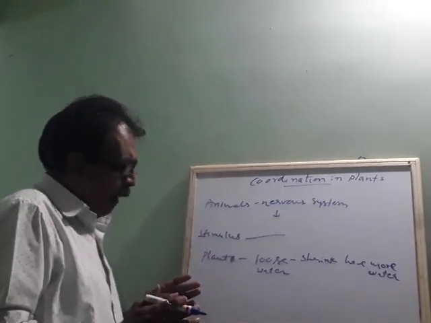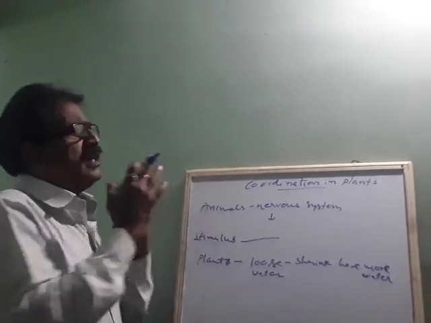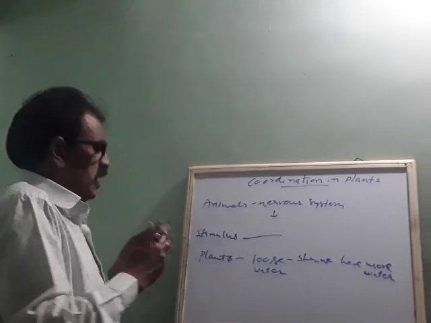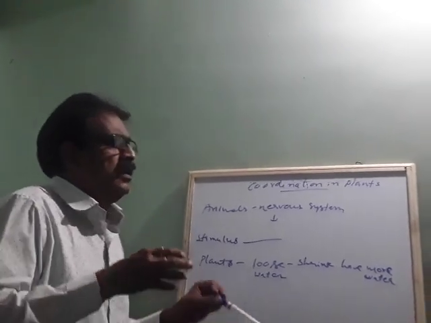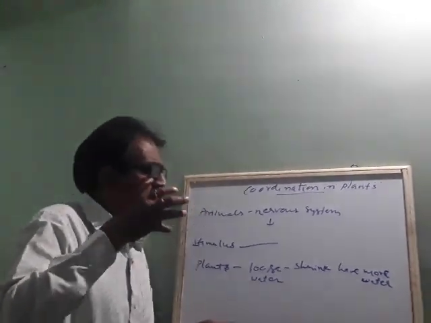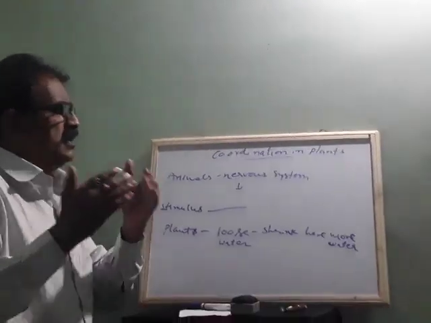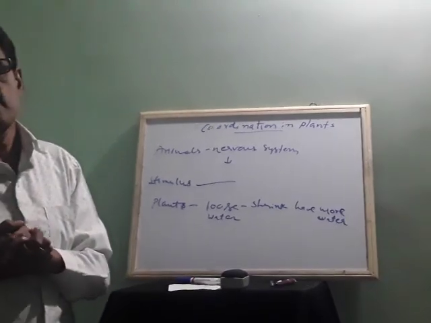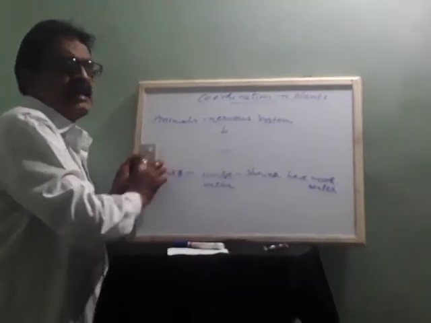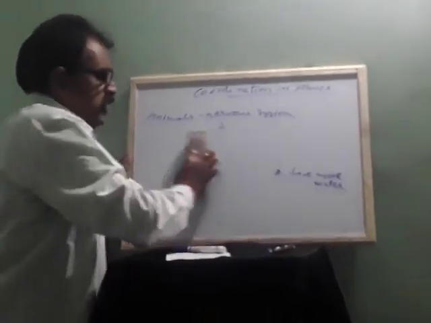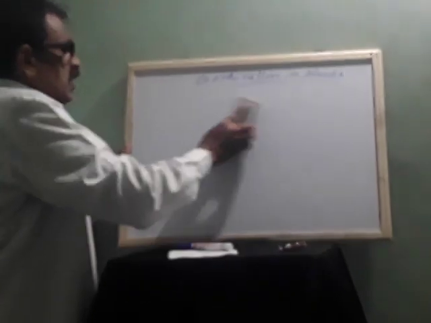Okay. Here, then how does the movement actually take place? What is the reason why the movements of a plant will take place in this way? Because in animals there is a well developed nervous system, so how will an immediate response take place in plants?